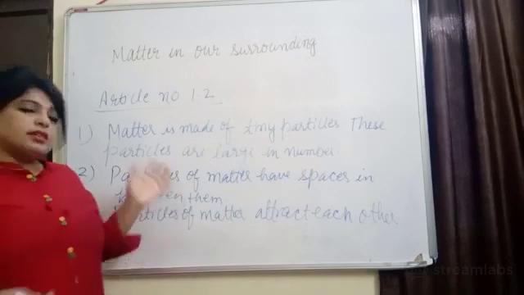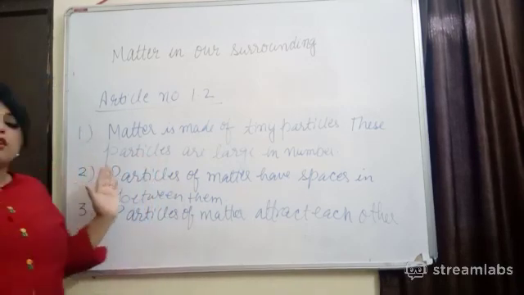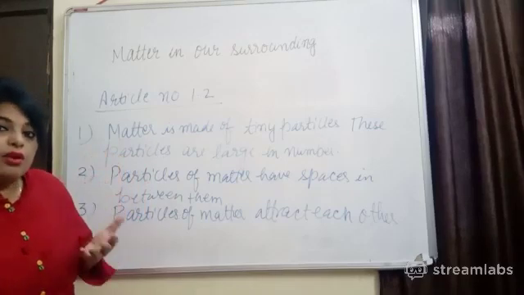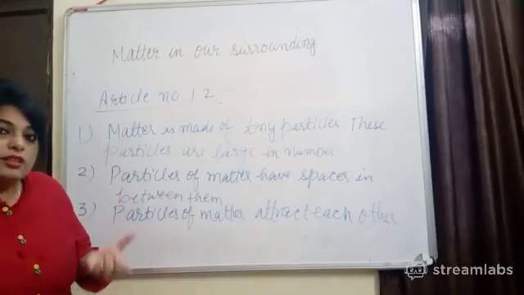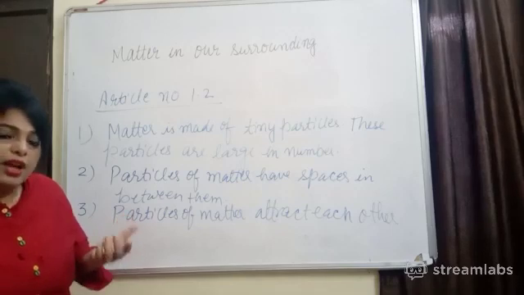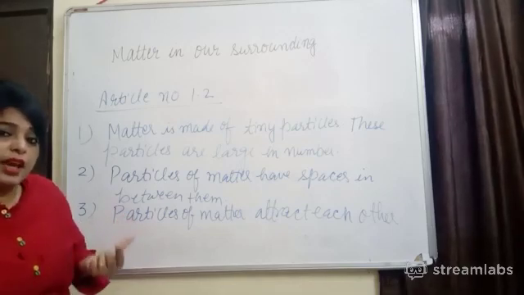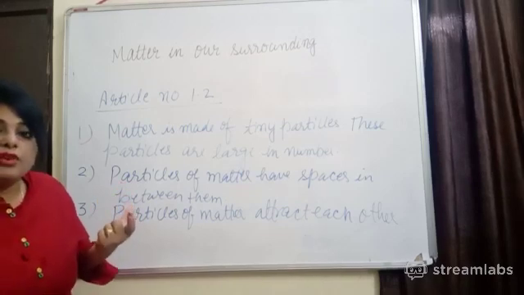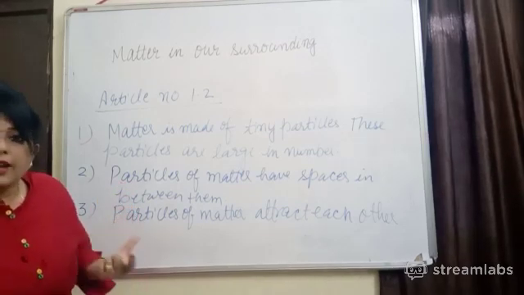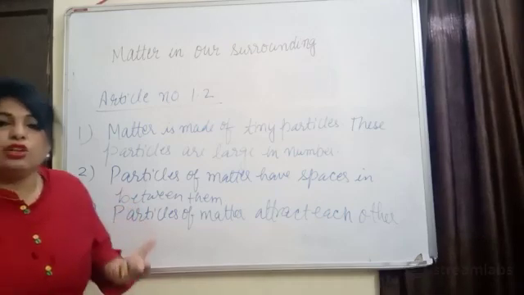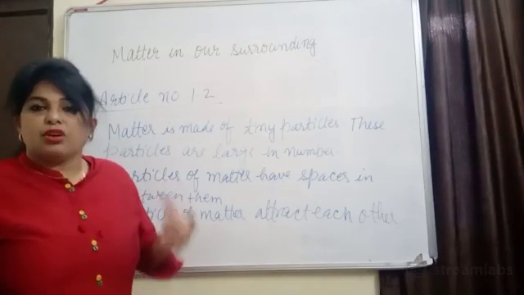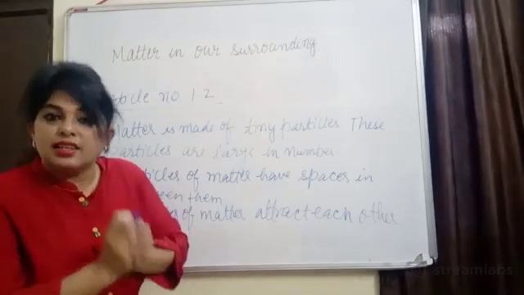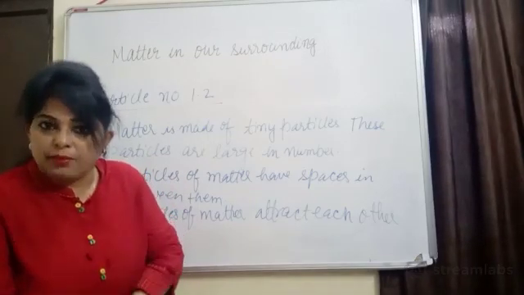Why? There is a strong intermolecular force of attraction in the iron nail. Because iron in a solid state has a strong intermolecular force of attraction. It means if there are strong intermolecular forces of attraction, they cannot be broken down easily. And that's why when you try to compress any solid, you will not be able to compress it easily, because the particles attract each other with a strong force of attraction and there is the least interparticle space between them, right?